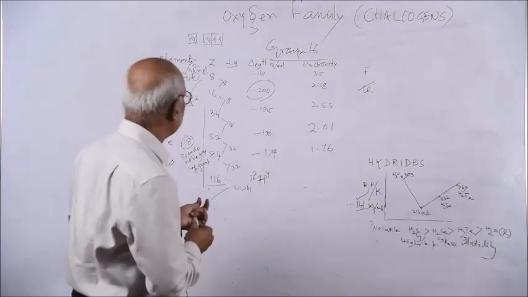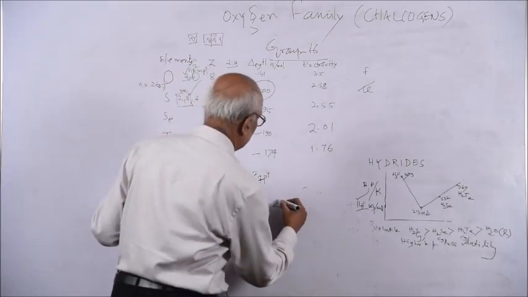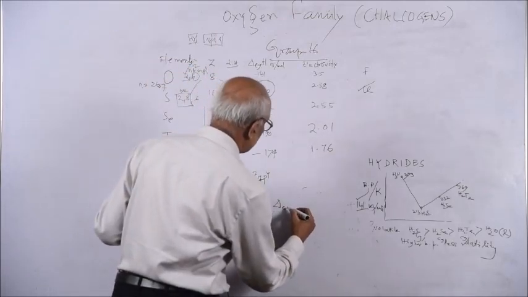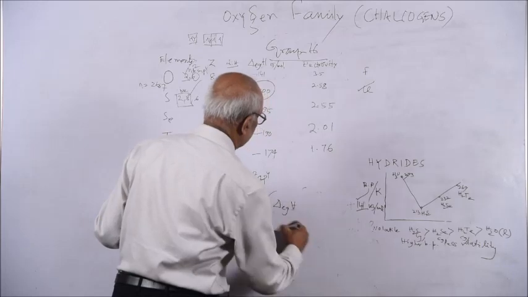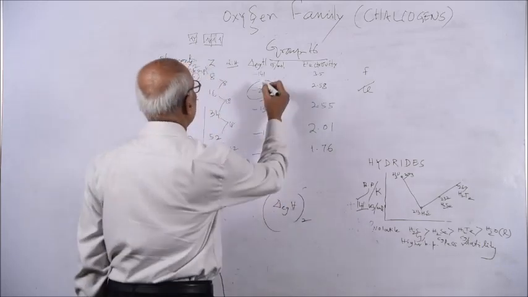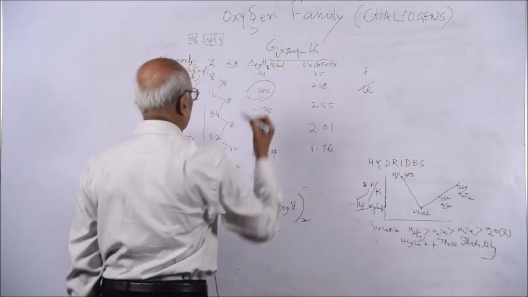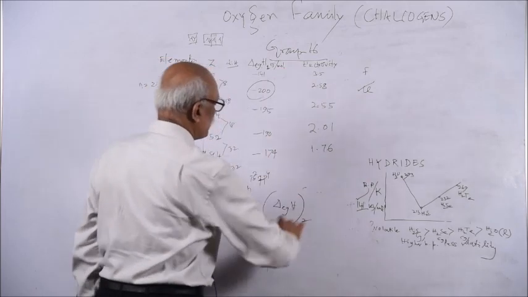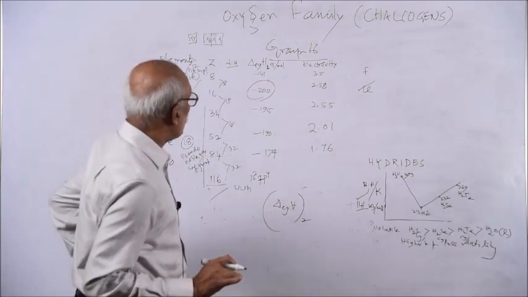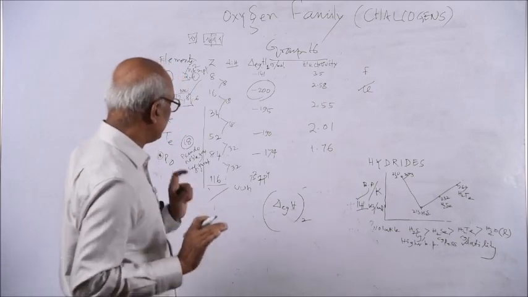But you think of the second electron gain enthalpy. Let us think of the second electron gain enthalpy. This is your first electron gain enthalpy, H1. This is H2, or simply you write it like this also. So the second electron gain enthalpy is interesting.